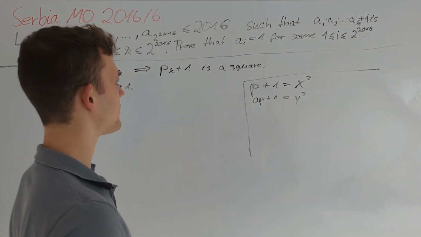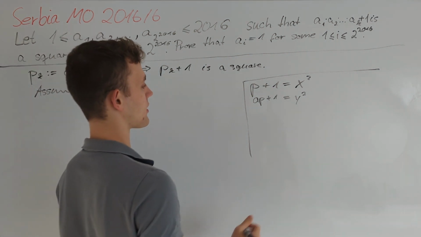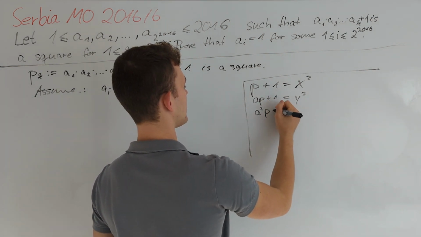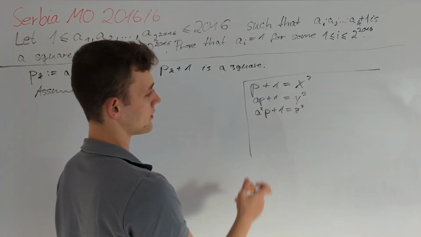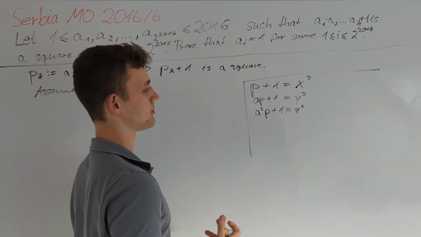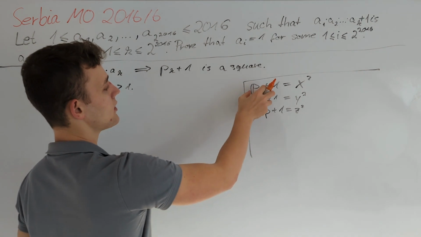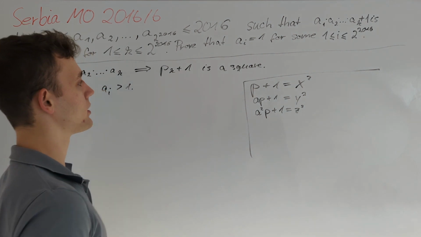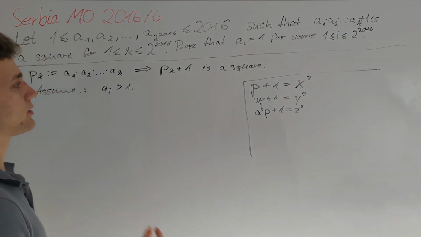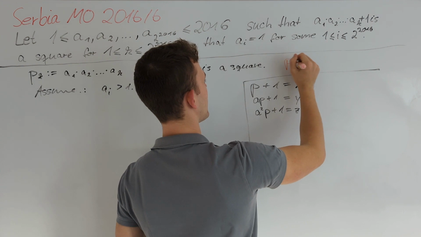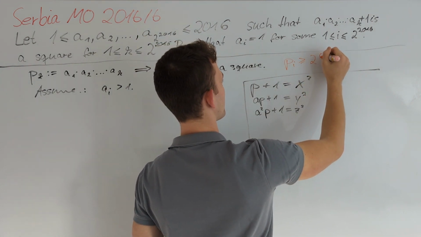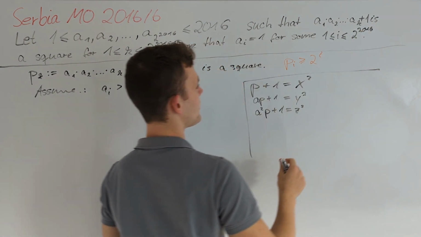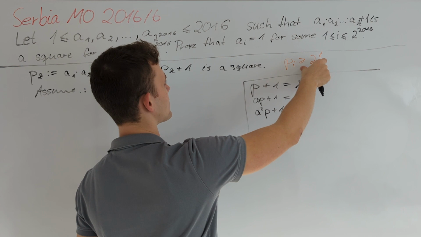So in the easiest case, all of these ai are just some constant greater than 1. So let's continue this to get to the point that a squared times p plus 1 should be z squared. The first and third equation should make you kind of suspicious, because of course p represents an integer that is much larger than the integer a represents. Because since the ai are at least 2, we can get that pi is greater than or equal to 2 to the power of i, for i going up to 2^2016, this is of course going to grow much larger